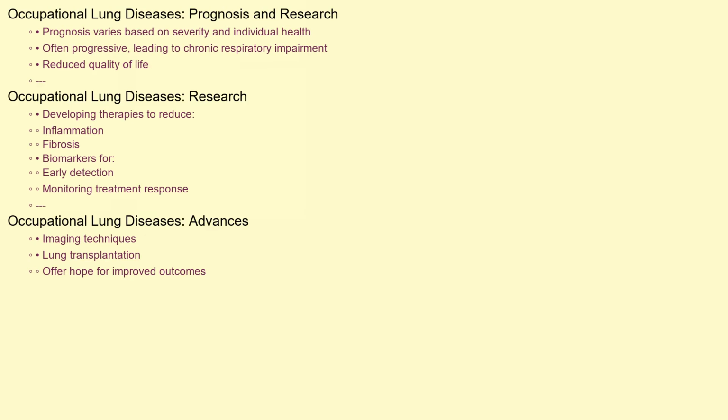The prognosis for occupational lung diseases varies depending on the severity of the disease and the individual's overall health. In many cases, the disease is progressive, leading to chronic respiratory impairment and reduced quality of life. Recent research is focused on developing new therapies to reduce inflammation and fibrosis. Studies are also exploring the use of biomarkers to detect early signs of disease and monitor treatment response. Advances in imaging techniques and lung transplantation offer hope for improved outcomes in some patients.